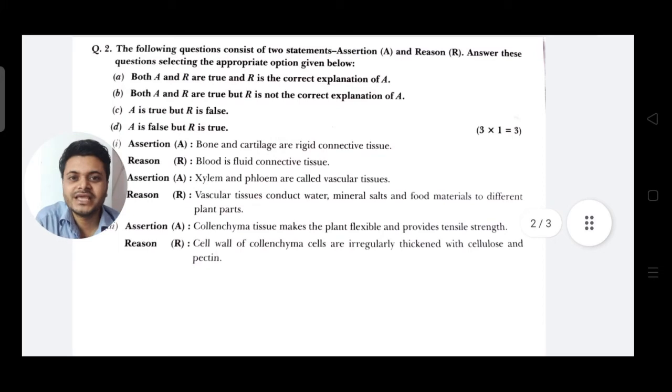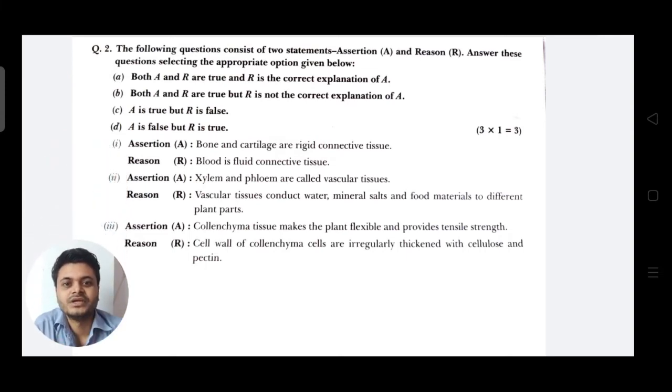Moving to the next, you see the same options are given, options A, B, C, D. In option A we have both A and R are true and R is the correct explanation of A. Next option is both A and R are true and R is not the correct explanation of A. C is A is true and R is false. D is A is false and R is true. The assertion here is bone and cartilage are rigid connective tissue, and the reason is blood is a fluid connective tissue.